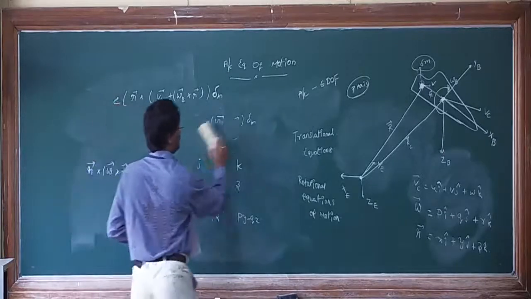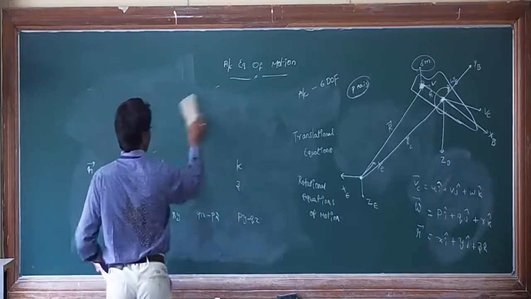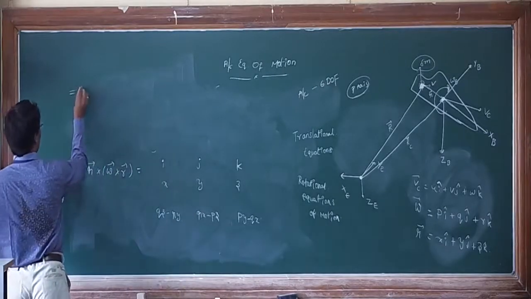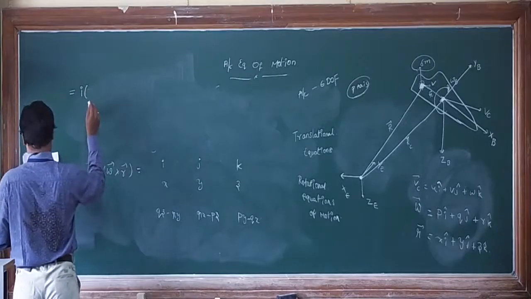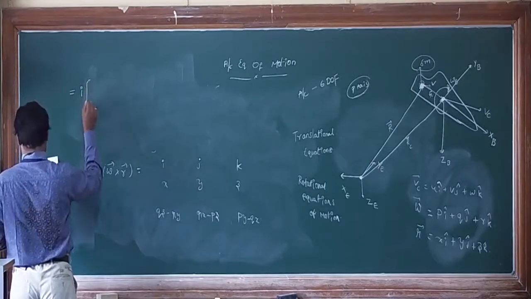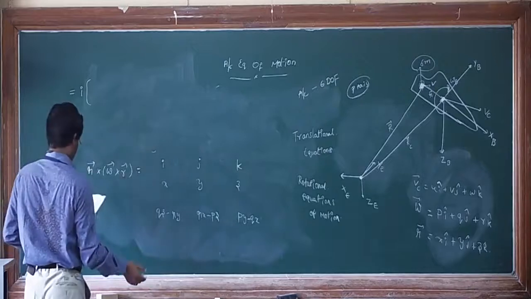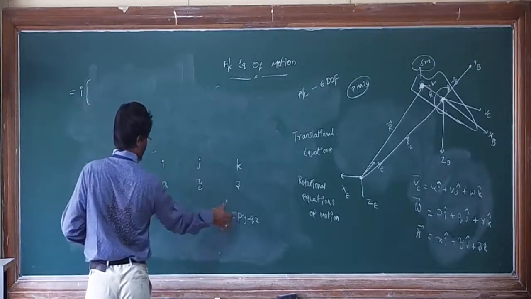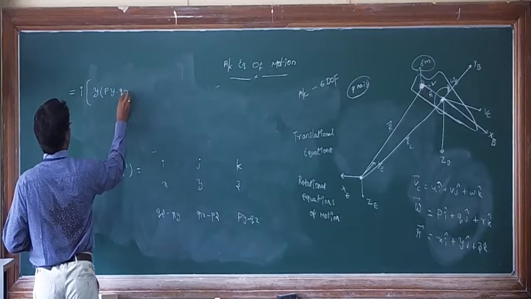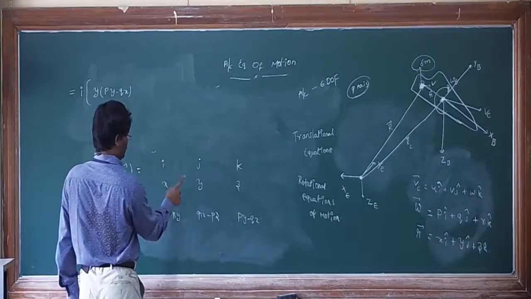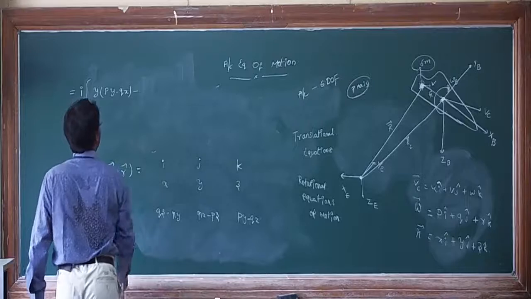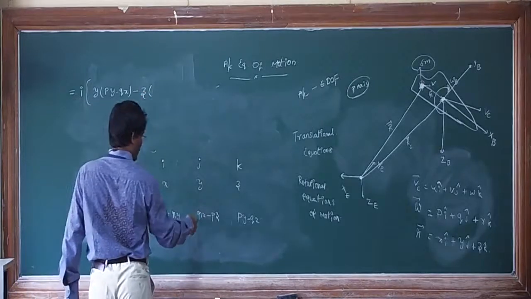If you expand that, you will find i into y into (py minus qx) minus z into (rx minus pz).